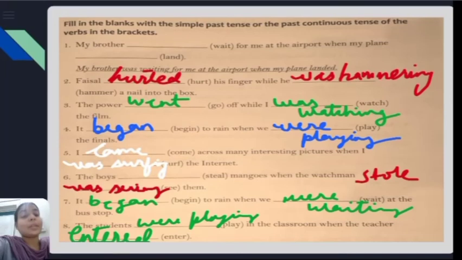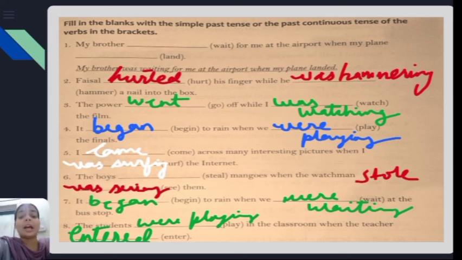So that's all for today, students. We have learned about the past continuous tense, that it tells about the action that was taking place at the time of speaking in the past. Then we have also learned about the structure, the auxiliary verb that we use in past continuous. So that's all in today's session, students. I hope you have enjoyed the session and learned how these tenses are used.